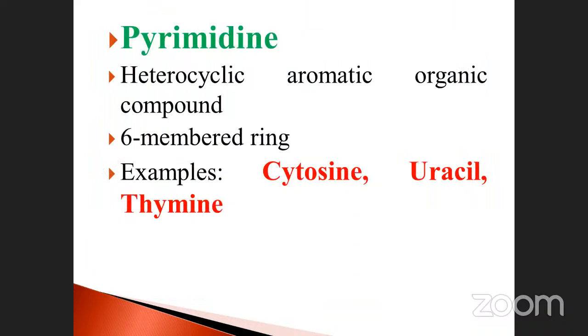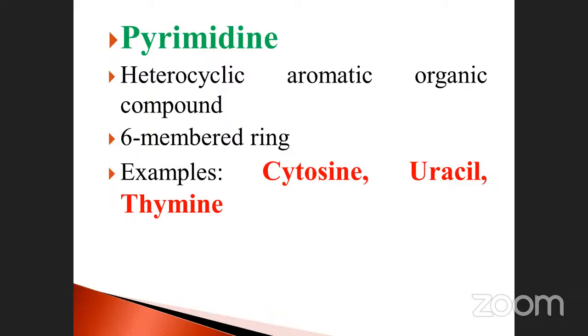And pyrimidine. Pyrimidine is a heterocyclic aromatic organic compound, but with a 6-membered ring. Purines have the 9-membered ring, but in this category a 6-membered ring is there. Examples: cytosine, uracil, and thymine. See the second letter of pyrimidine, what is this?